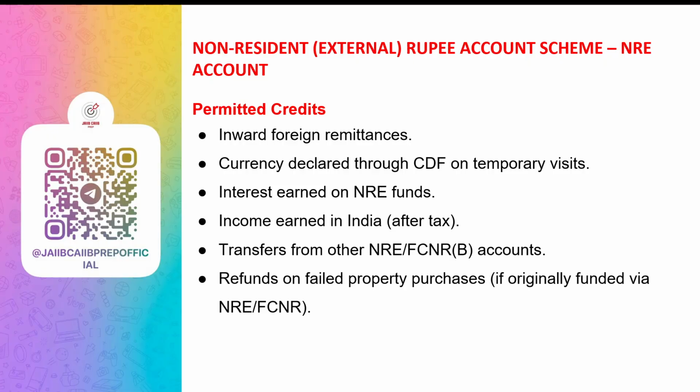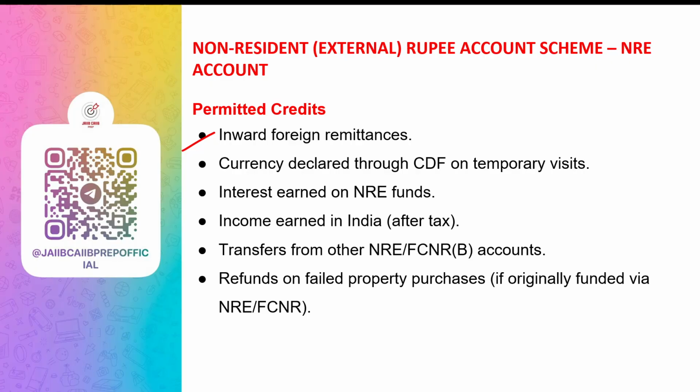What are the permissible credits and debits? So, money sent from abroad, inward foreign remittance, is permitted to be credited in this NRE account. Foreign currency which is carried by the NRI or the PIO is permitted to be credited provided the NRI declares it properly.